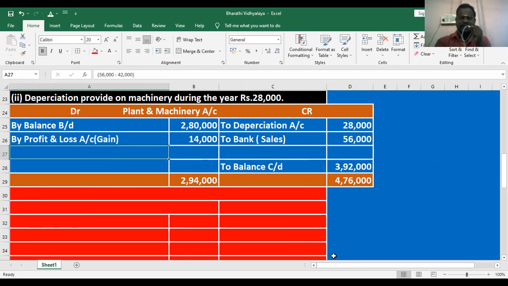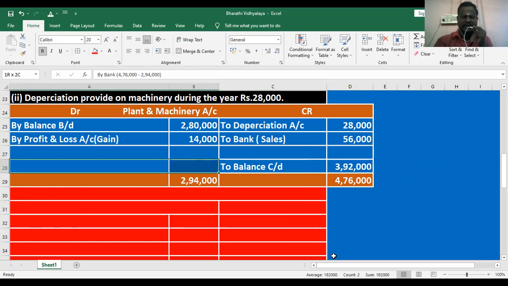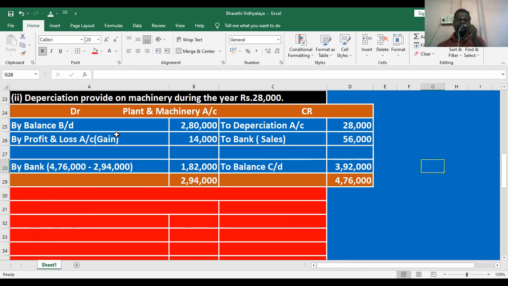Any balance in debit side or credit side, we just mention the bank account. Here, listen, student. Debit side means the balance will be increased. Credit side means the balance will be decreased. Here, highest balance 4 lakh 76,000. Here, 2 lakh 94,000. What is the balance amount to be mentioned as by bank account? By bank account.